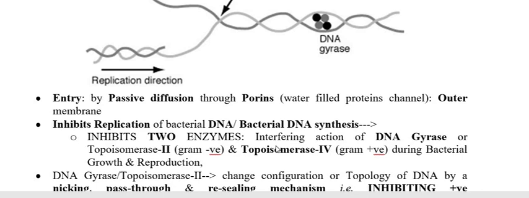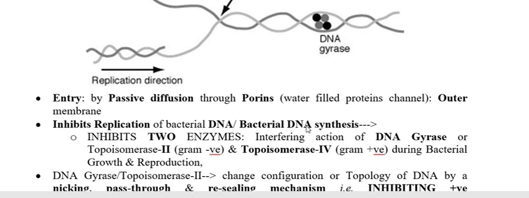So in one point, you have to explain the mechanism of action of fluoroquinolone: it inhibits the bacterial enzymes DNA gyrase and topoisomerase 4, and therefore it inhibits DNA synthesis through inhibition of replication and transcription.